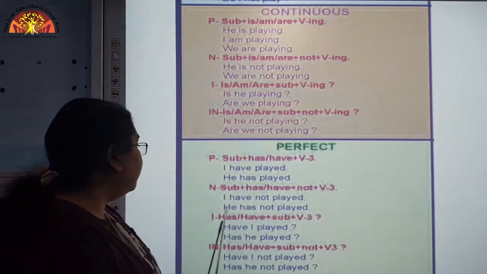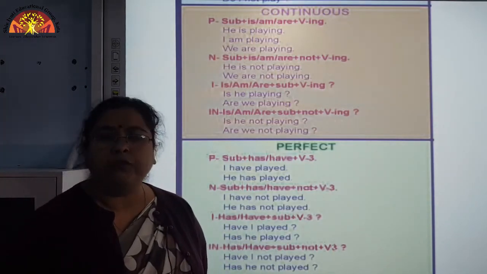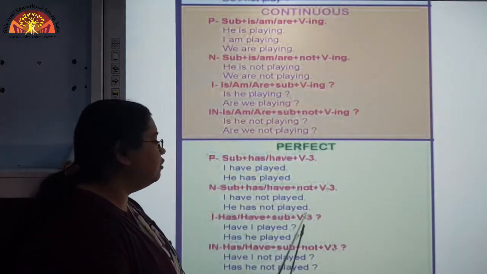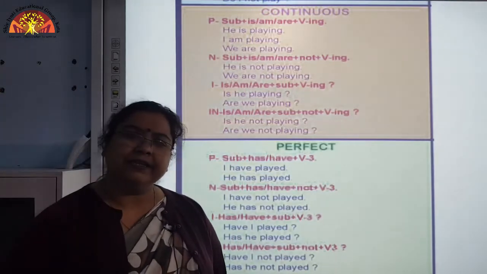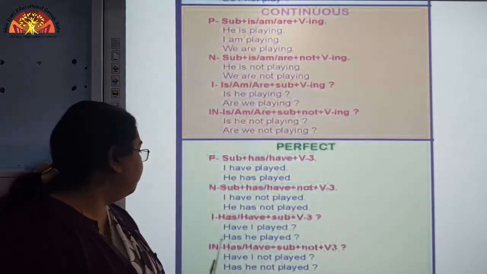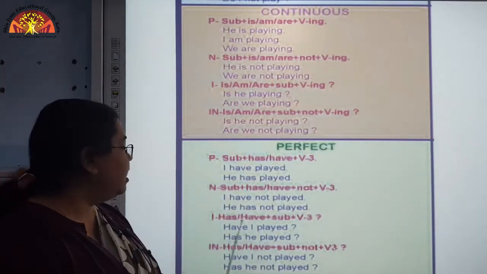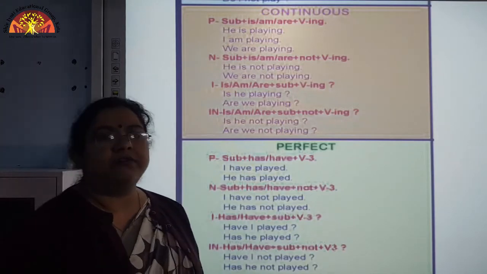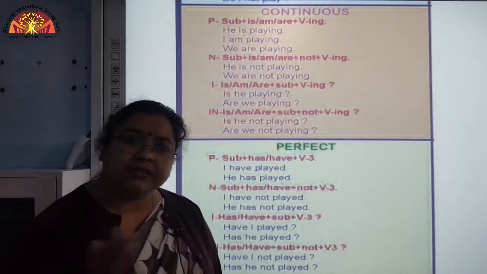Okay. So, here I have not played, she has not cooked food. Okay, like this. He has not played, like this. So, we will frame the sentence of a negative structure like this. Now, interrogative sentence. Again we will bring the helping verb first: has or have plus subject plus verb's third form. So, have I played? Have you written the letter?